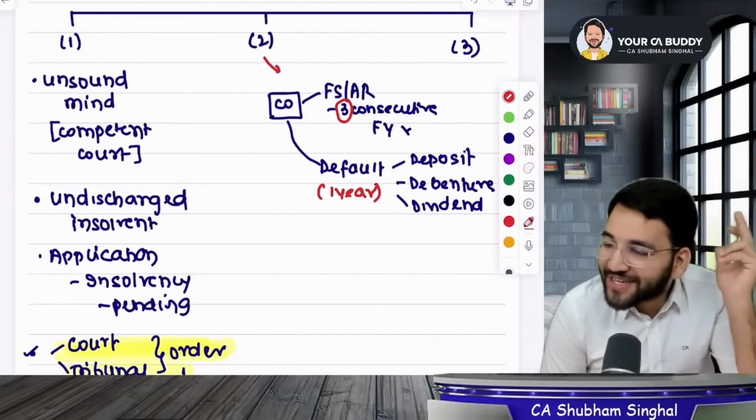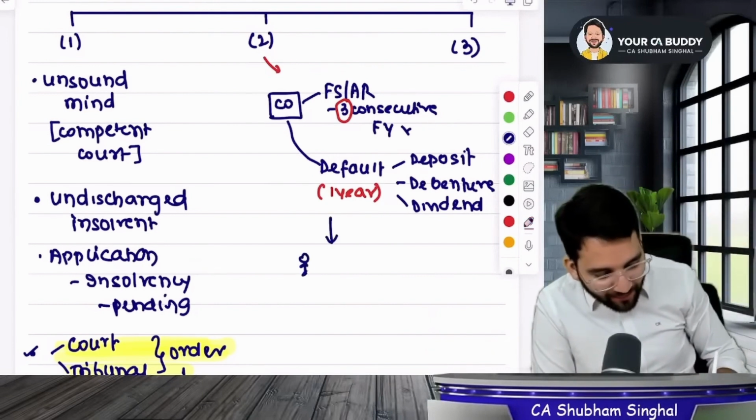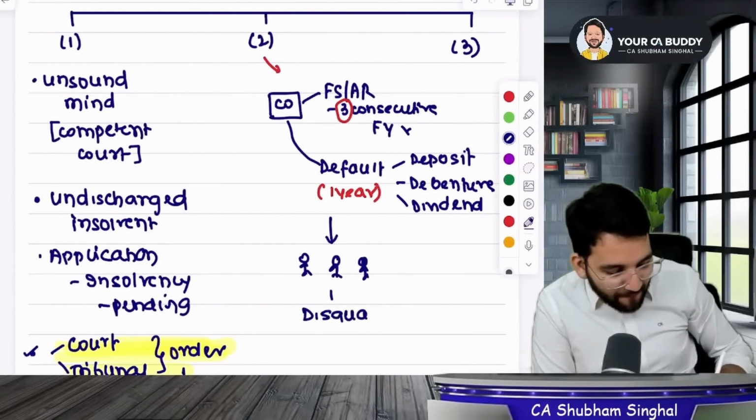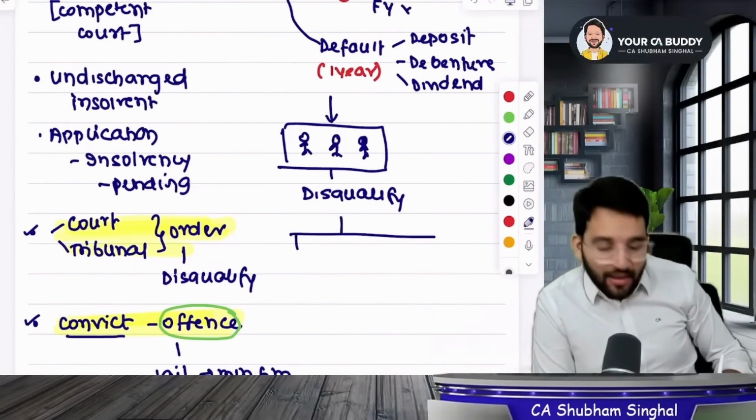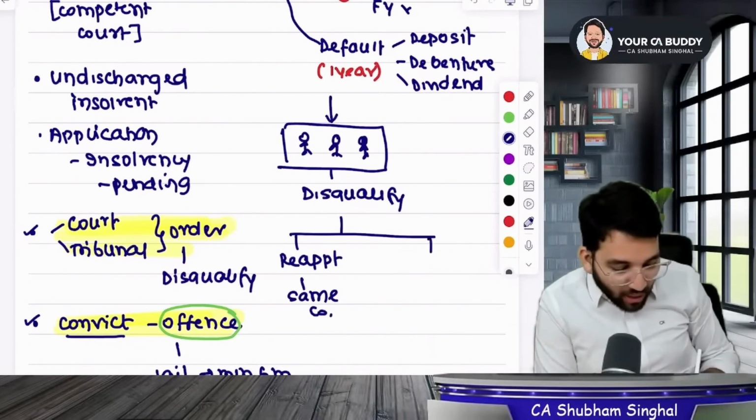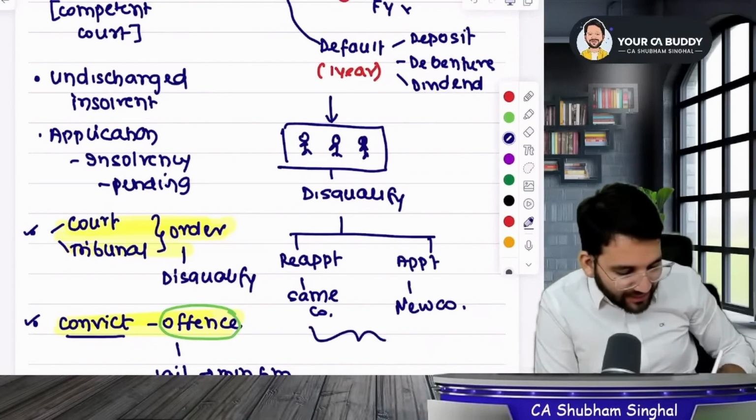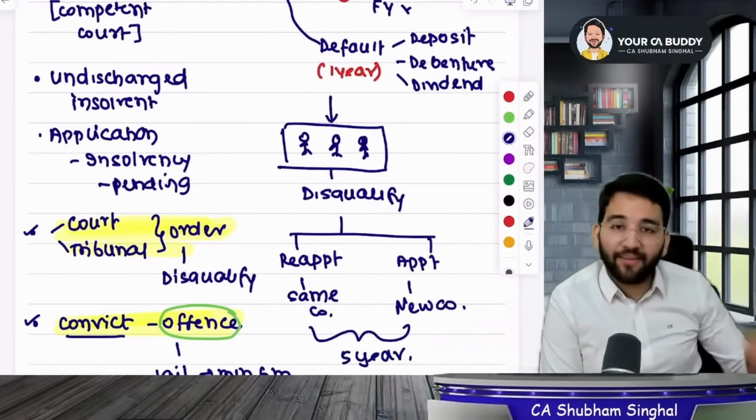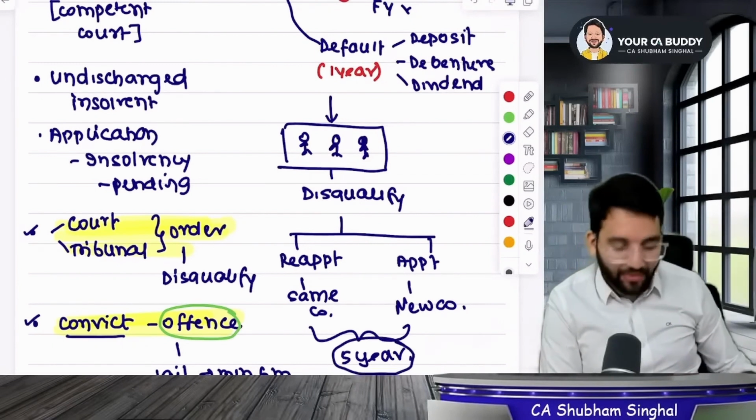So, sir, if you do this kind of contravention, then listen to me very carefully. Your directors will be disqualified from 2 things. First, they cannot be reappointed in the same company, and they cannot be appointed in any new company either, for the next 5 years. There are a lot of time limits in this, sir.